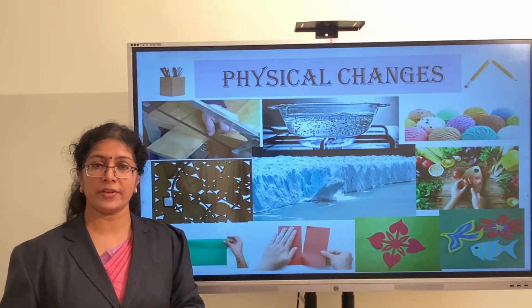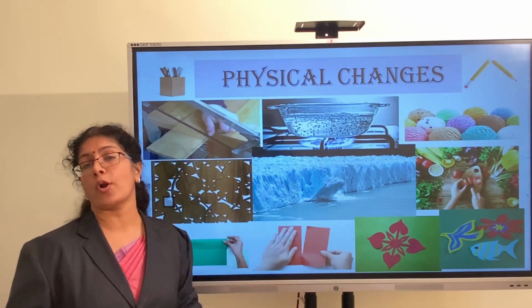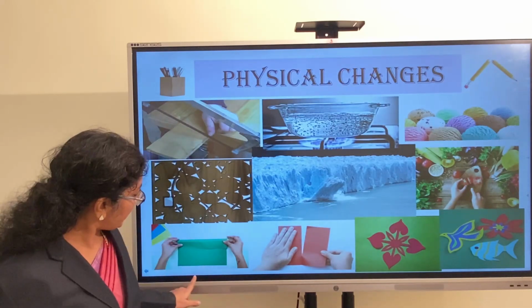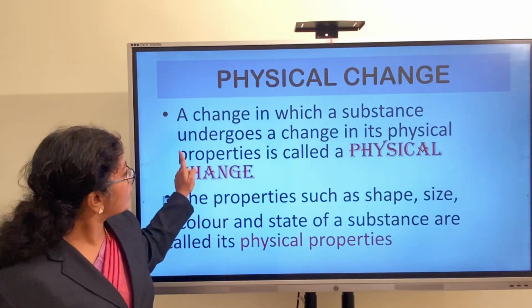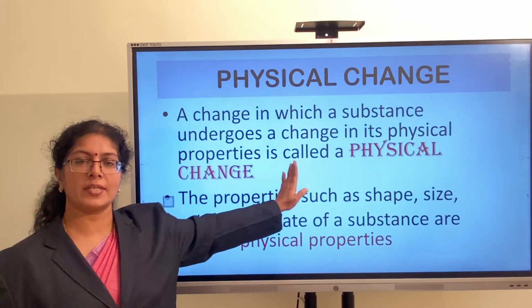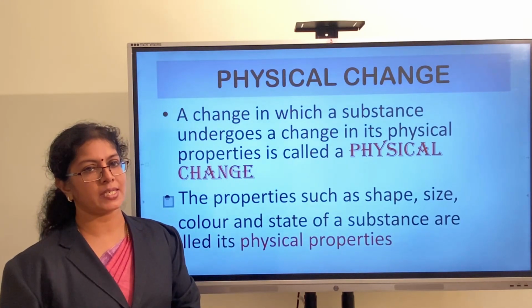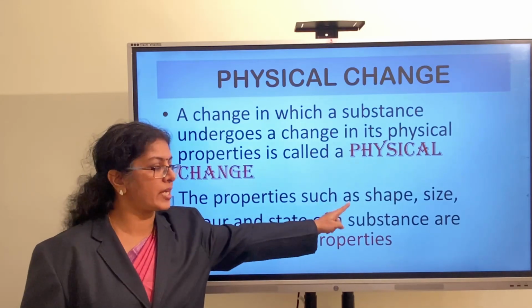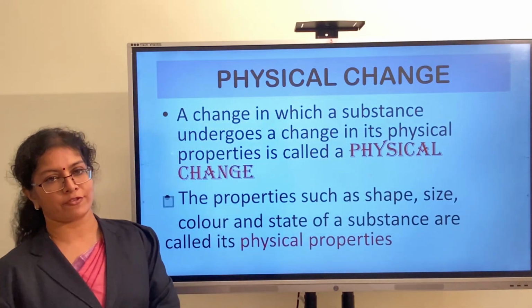So, if the change affects only the physical properties, we call them physical changes. A change in which a substance undergoes a change in its physical properties is called a physical change, and these are the physical properties of a substance: their shape, size, color and state of matter.